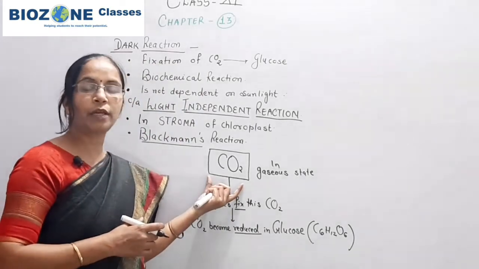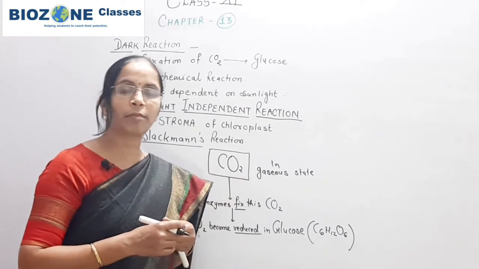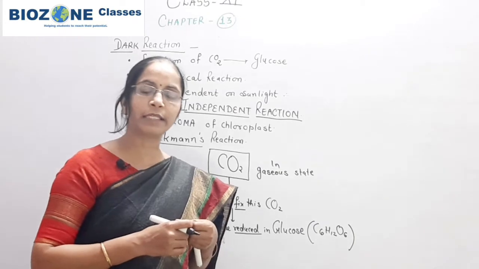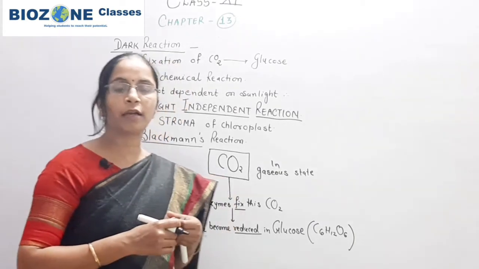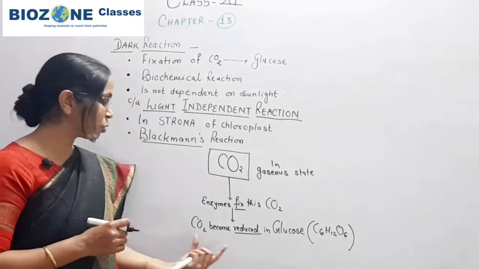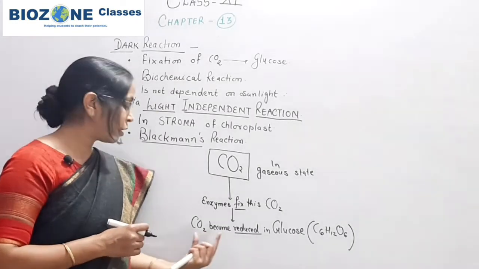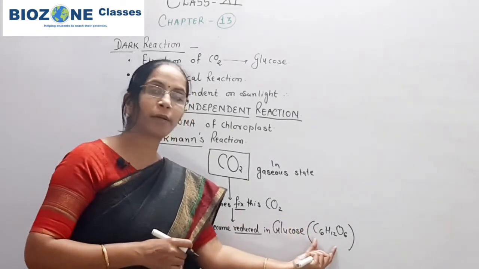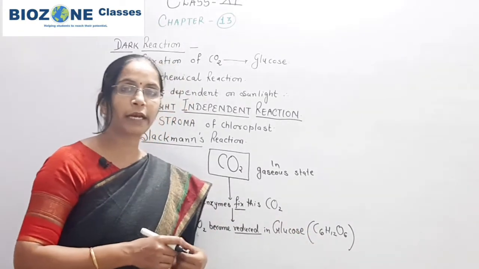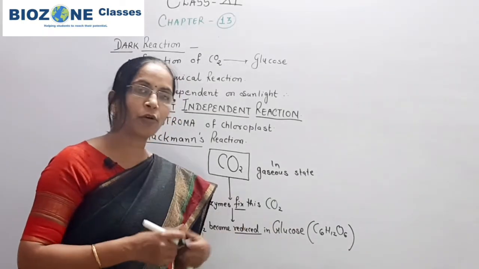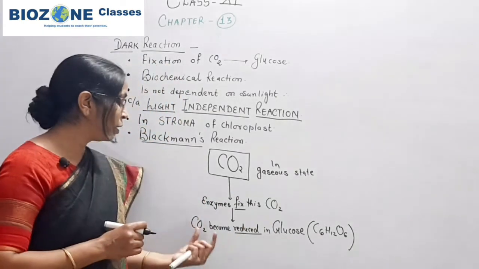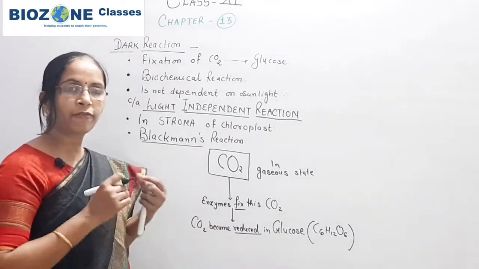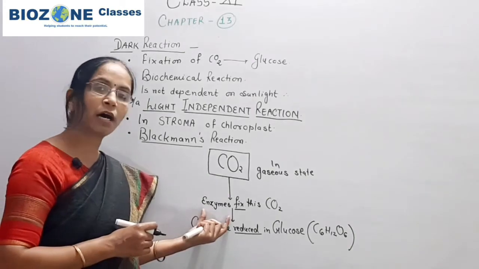That's why, whenever fixation of carbon dioxide takes place, it is either by the C3 cycle or by the C4 cycle. Now we come to how this carbon dioxide is reduced into the 6 carbon sugar or monosaccharide called glucose. Site of fixation, once again, is the stroma of the chloroplast, where the different enzymes for dark reactions are present.